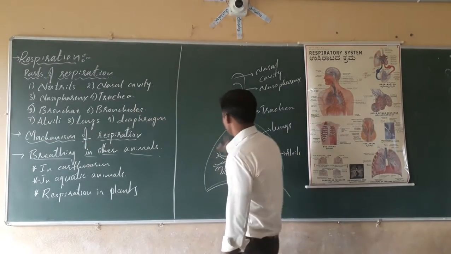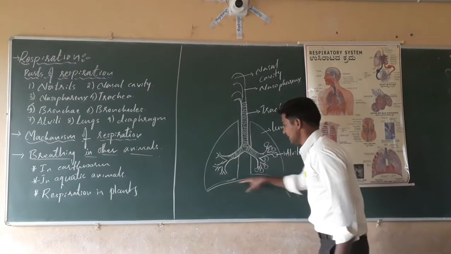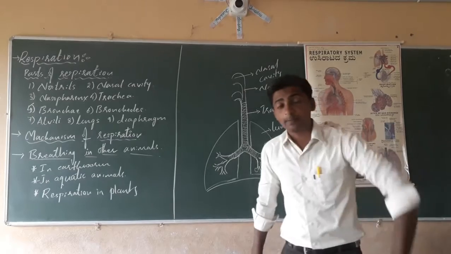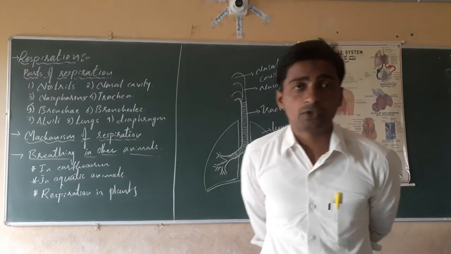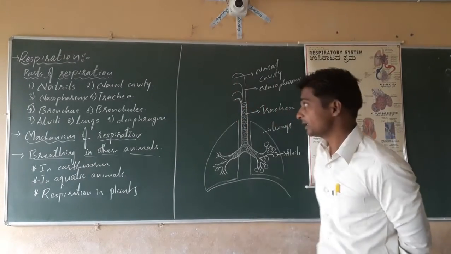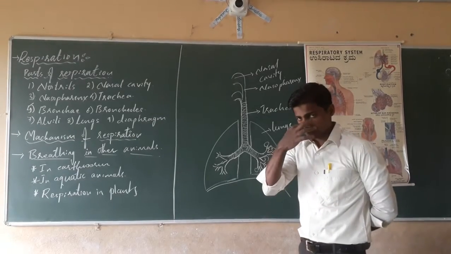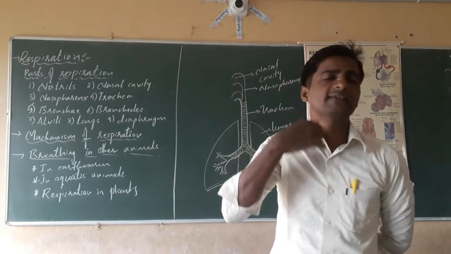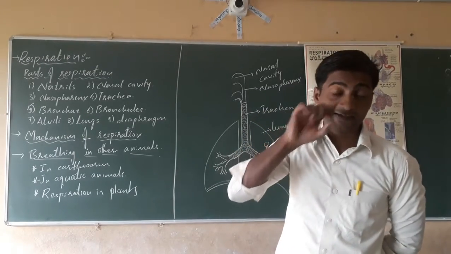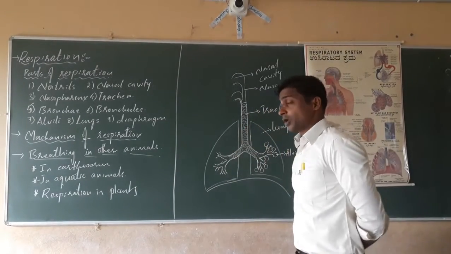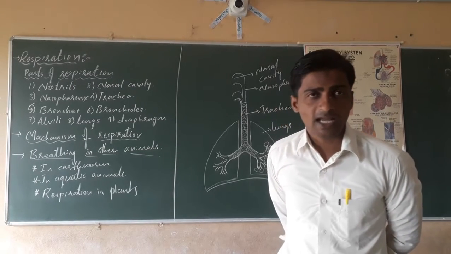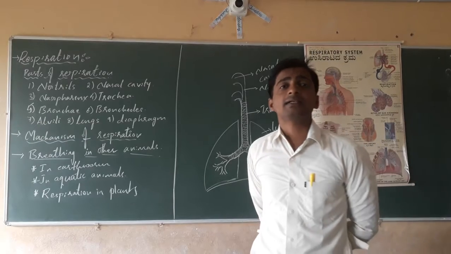Next, the lungs and diaphragm. These are the parts of the human respiratory system. In the examination, they ask what the parts of the human respiratory system are. The first one is the nostrils, nasal cavity, nasopharynx, trachea, then bronchi, bronchioles, then alveoli, lungs and diaphragm.